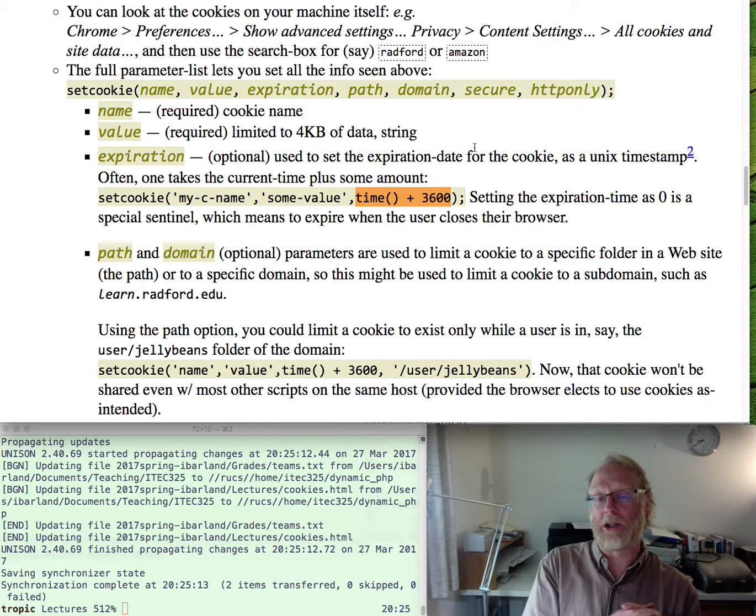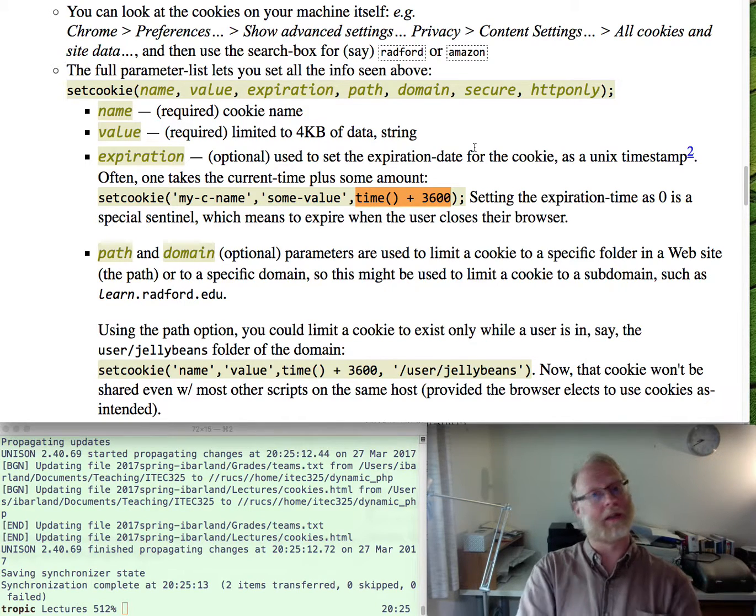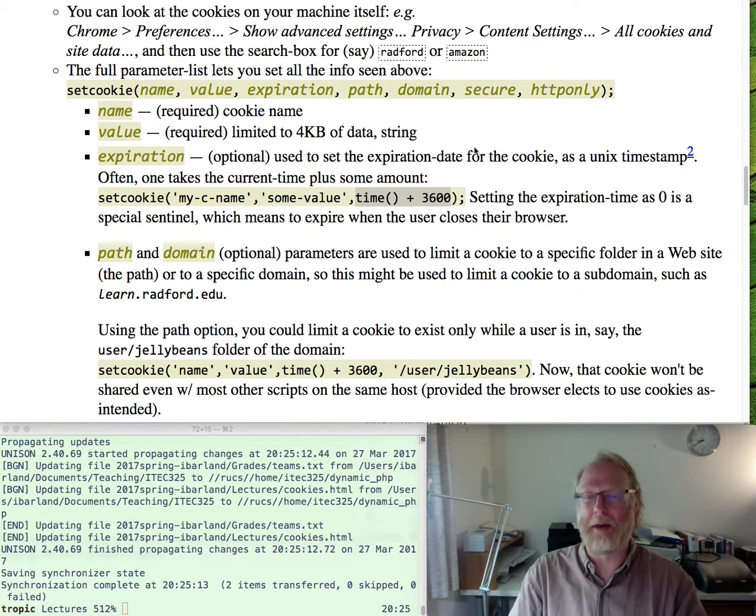I'll finish off with the time 0. If I set the expiration date as 0, which you'd think would mean 0 seconds since the epoch, which would be back in January of 1970, long expired. 0 actually has a special sentinel value for a cookie. 0 means, hey, this cookie expires when they close the browser. Who closes a browser these days? I don't know, but it was a popular thing to do back in the day.